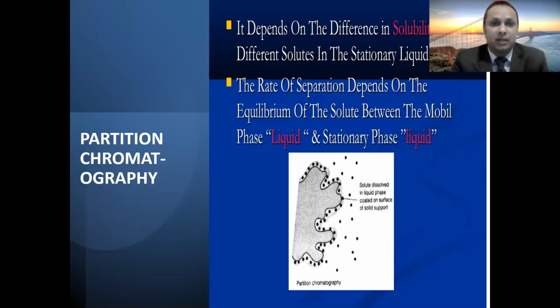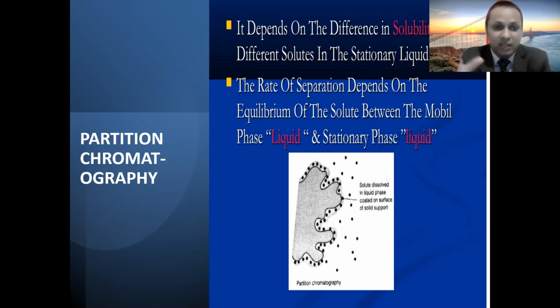The other one is partition chromatography. What happens in partition chromatography? It depends on the difference in solubility of the different solutes in the stationary liquid phase. In partition chromatography, both the stationary phase as well as the mobile phase are liquid. I hope you got my point. In the partition coefficient, there is a distribution of the solute between two immiscible liquids.